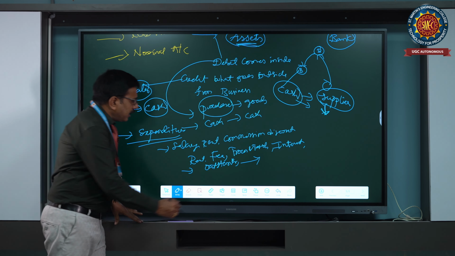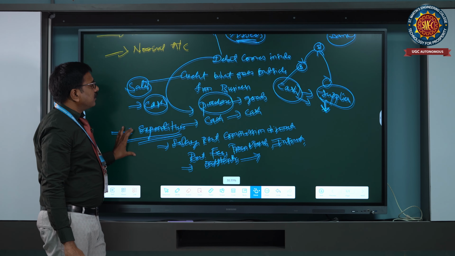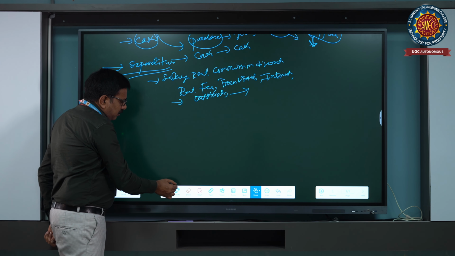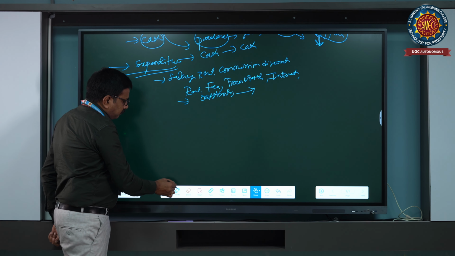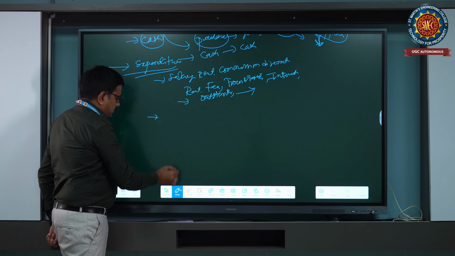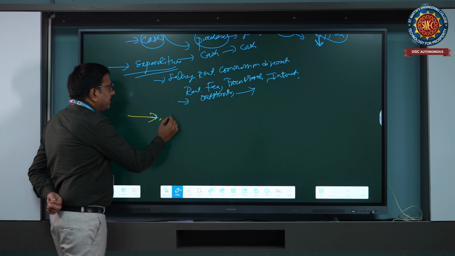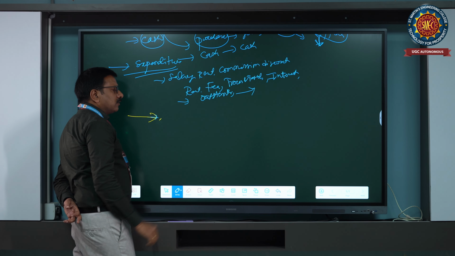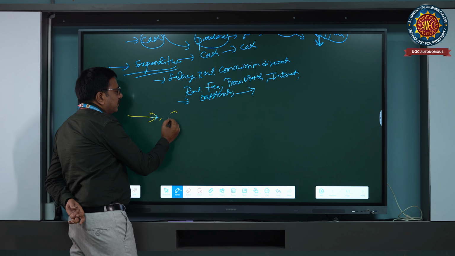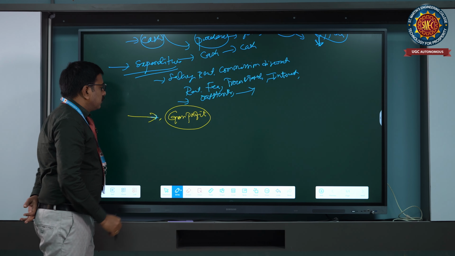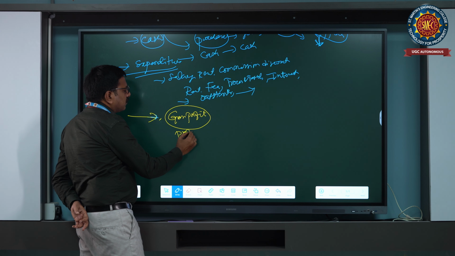Again, we have incomes. What are those incomes we are going to consider? Generally we receive income from the business, mainly from the operations of the business. That may be gross profit, or profit and loss. So here we mainly consider gross profit, the income already generated from operations. Next thing is the profit and loss account, that is also there.